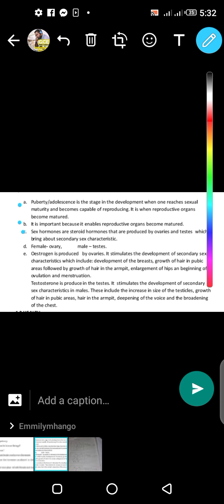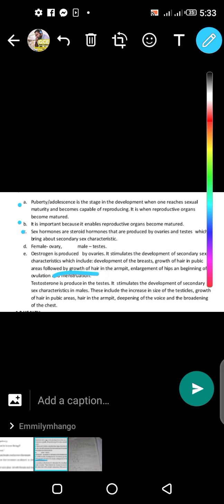If they ask you what sex hormones are, these are steroid hormones produced by ovaries or testicles, responsible for secondary sexual characteristics, in both males and females.